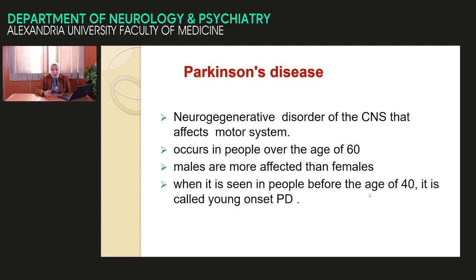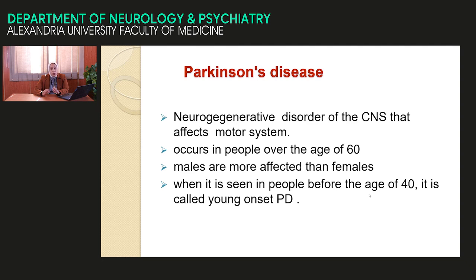We discuss in detail idiopathic Parkinson disease or primary Parkinson disease. Parkinson disease is idiopathic. That means there is no settled etiology. Second, it is one of the neurodegenerative processes. Neurodegenerative means gradual progressive degeneration of the neuronal cells. That means the history and the course of the patient is gradual and progressive.